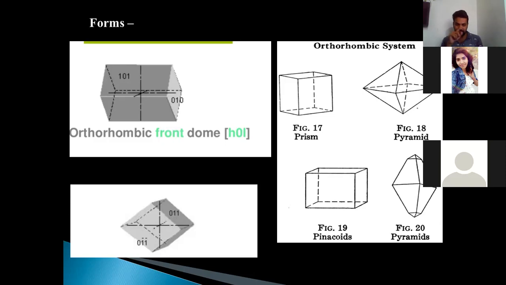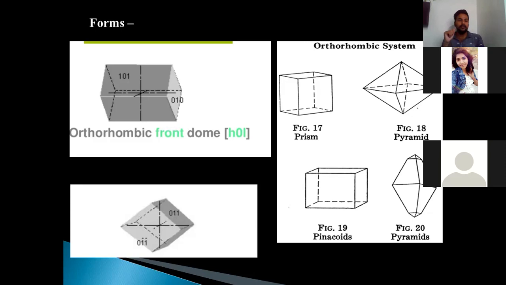Because the four faces are parallel to the brachyaxis. So orthorhombic domes can be classified on the basis of the axis to which they are parallel. If the four faces are parallel to macro, they will be referred as macrodomes, and if they are parallel to the brachyaxis, then it will be referred as a brachydome.